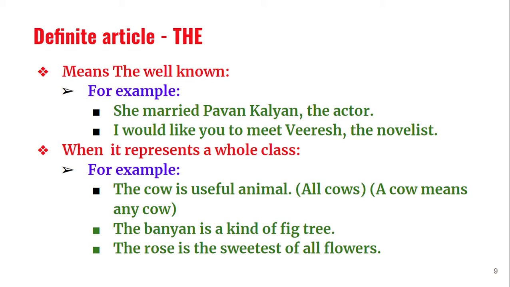The banyan is a kind of fig tree. When I am speaking about the banyan, I am not speaking about that banyan tree or this banyan tree. The banyan as a tree in general, all banyan trees. What kind of tree is it? It is a fig tree. The rose is the sweetest of all flowers. There are so many flowers in the world, but one of the sweetest of all these flowers is the rose. The rose means not this rose or that rose, the rose in general.